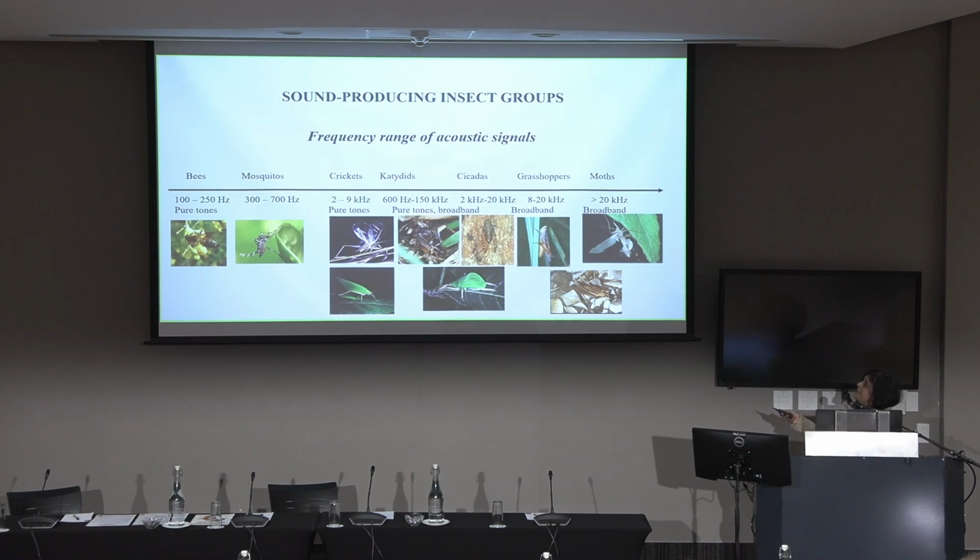I remember when I was a student, we used to partition the crickets and the katydids. We said the katydids are usually the broadband callers, the higher frequency callers. Now that's also broken down. We found katydids that produce pure tones, and the record is held by a Malaysian katydid that sings as low as 600 hertz and is a pure tone. And the record at the other end is also held by a katydid that is a pure tone caller at 150 kilohertz. So katydids are a huge challenge. They span the entire frequency range. And cicadas sit somewhere in between, as do grasshoppers.